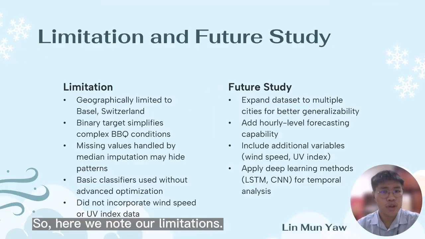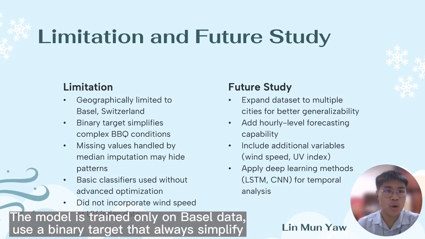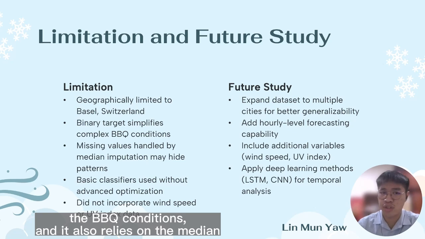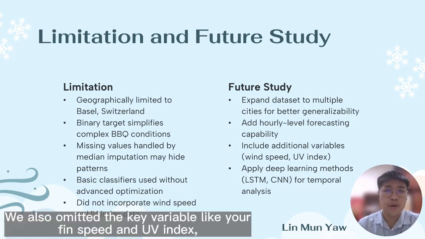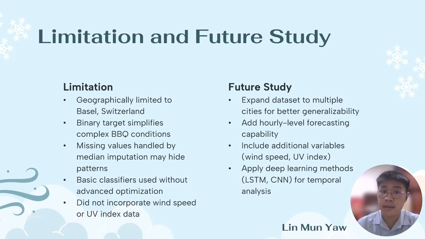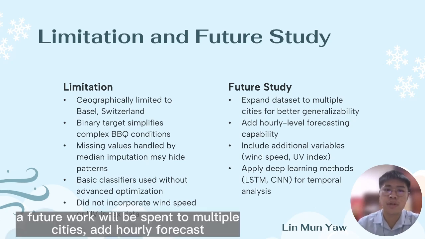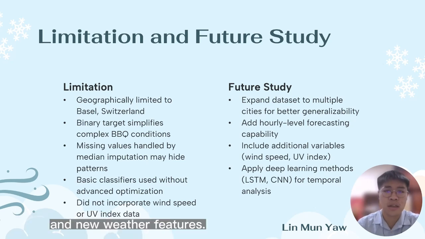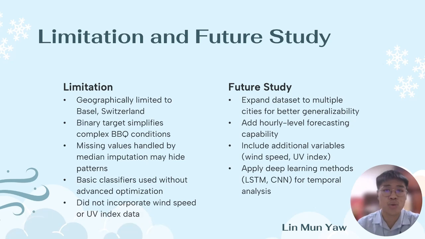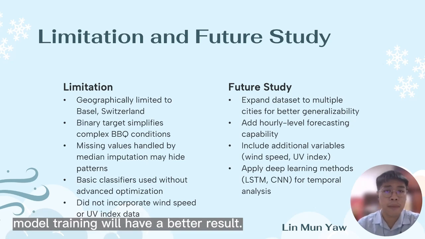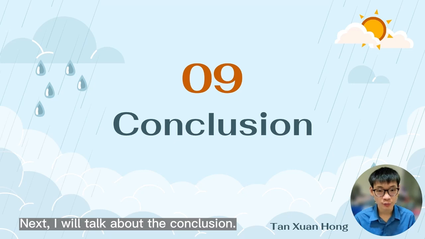So here we note our limitations. The model is trained only on Basel data, uses a binary target that oversimplifies the BBQ conditions, and also relies on median imputation that may mask patterns in the data. We also omitted key variables like wind speed and UV index. For future work, we will expand to multiple cities and add hourly forecasts and new weather features. And lastly, leveraging deep learning models such as LSTMs and CNNs in the model training will give better results. Next, I will talk about the conclusion.